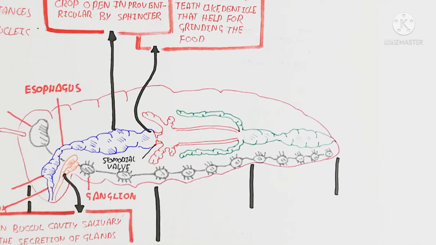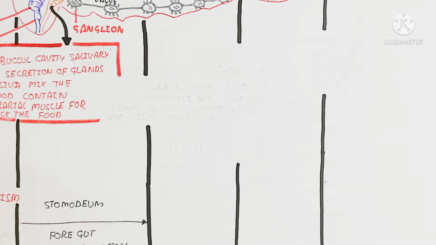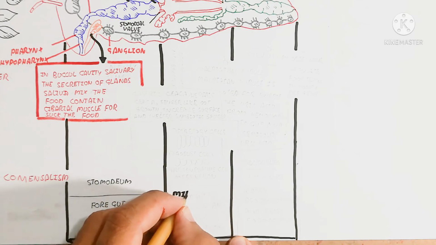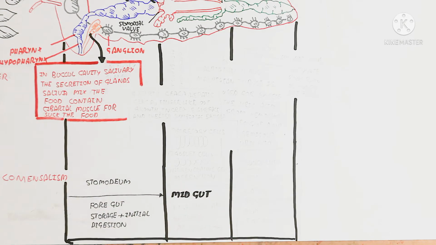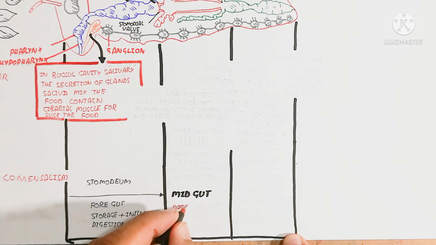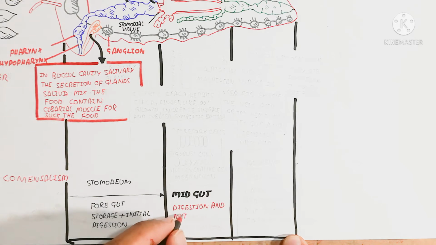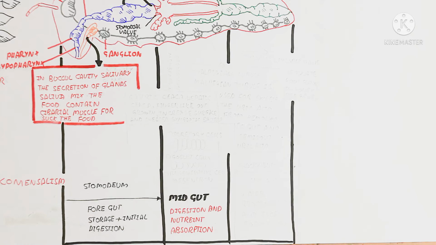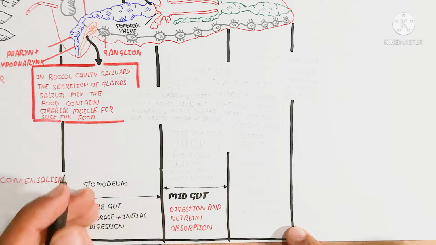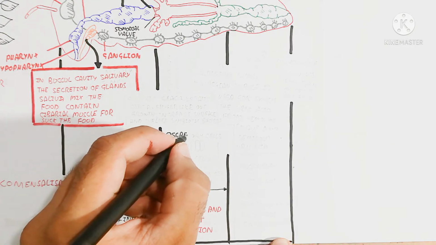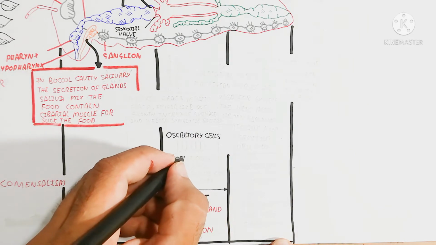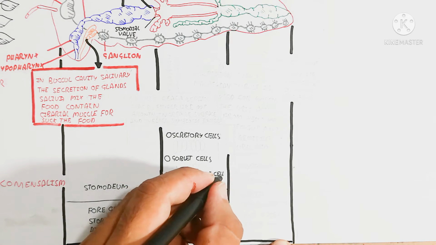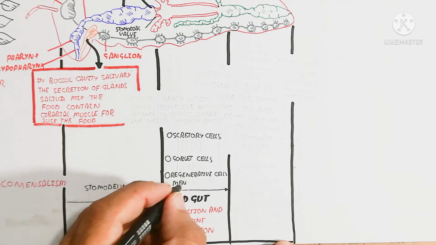Next, after the proventriculus, is the peritrophic membrane, which is also present and contains epithelial cells. Here is the midgut, which we will discuss. This is used for digestion and nutrient absorption.